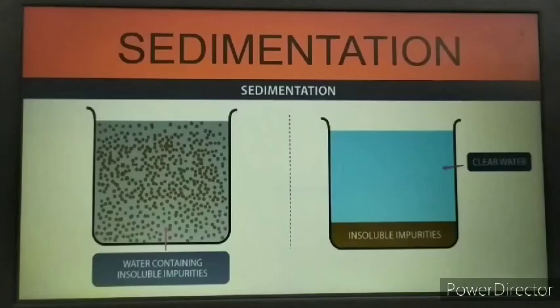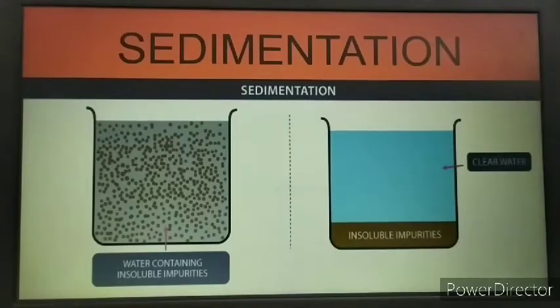So we are going to discuss the separation of solid-liquid type of mixture. Well, in a solid-liquid type of mixture, when the solid is insoluble in the liquid, the mixture can be separated by a few methods. One of the methods we are going to discuss is sedimentation, which is always accompanied by decantation.